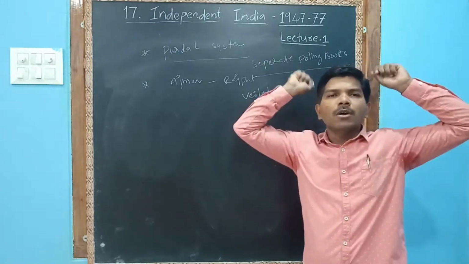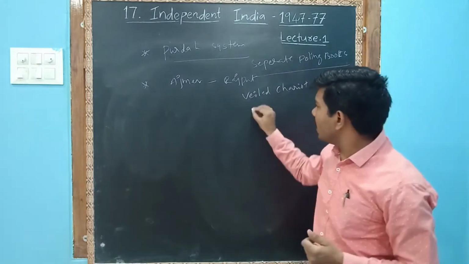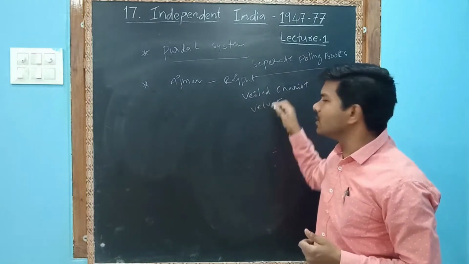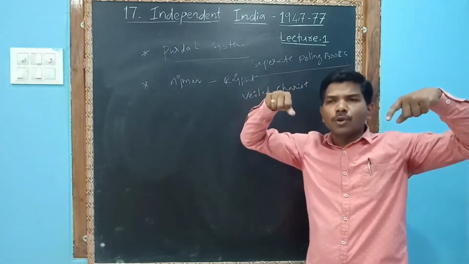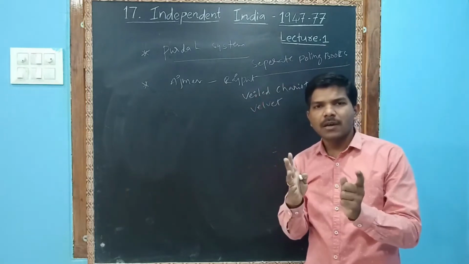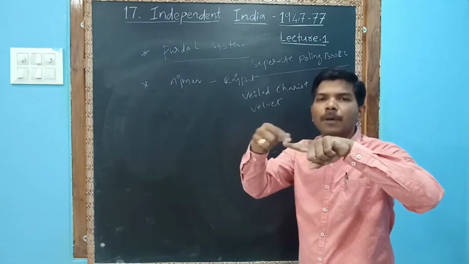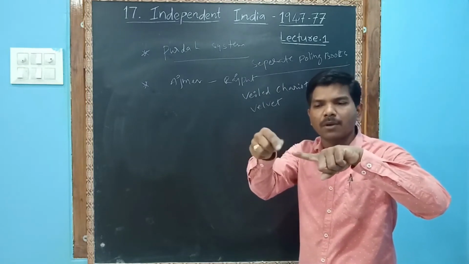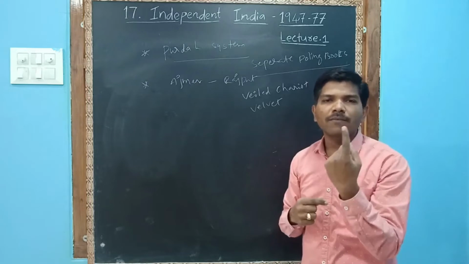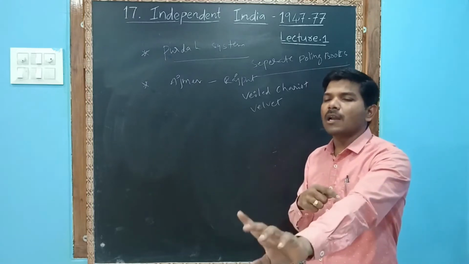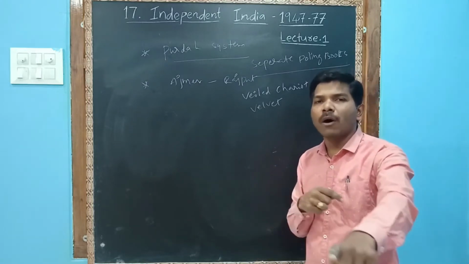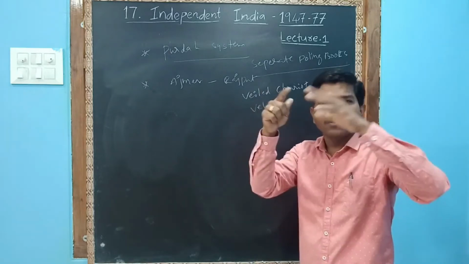Her body was completely covered with velvet and nothing could be shown. You cannot see her face. She could only give her left finger for the ink mark, so only her left index finger came out from the velvet.